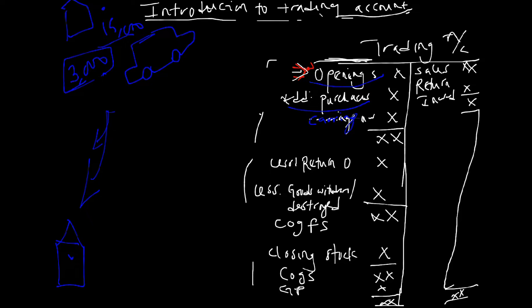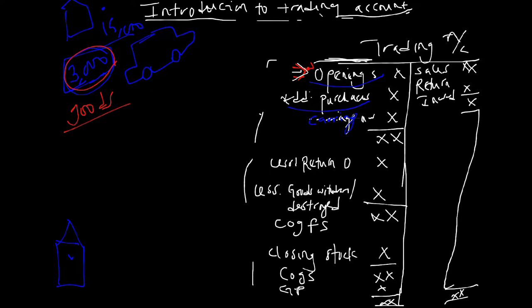So that's why we have carriage inward. And now why do we add carriage inward? We add carriage inward because you can't expect Mr. Frank to be the one to lose this 3,000 naira. So what is he going to do? He's going to add it to the goods he has bought and share his profit on it.